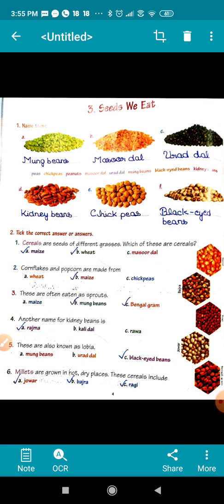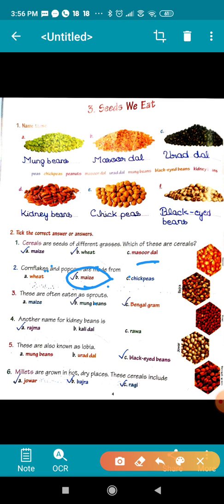Okay. Now, let us see the next question. Here, take the correct answer or answers. Cereals are seeds of different grasses. Which of these are cereals? Children, cereals are actually grains, and maize and wheat. You all have seen these two seeds. They are cereals, and masoor dal is pulses. Okay. Now second one is, cornflakes and popcorn are made from maize.